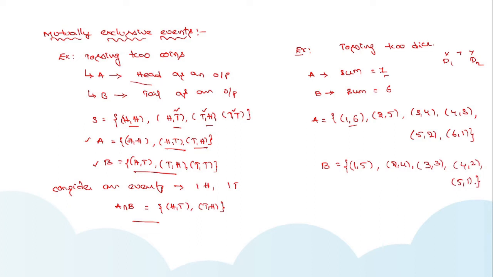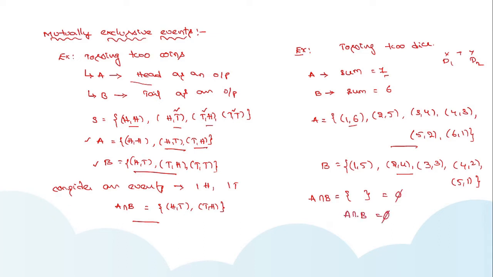These are the outcomes for event B. Now from event A and event B, try to find the common terms, A intersection B. Is there any common element? There are no common elements. So this is a null set, which is represented as phi. A intersection B is equal to phi.